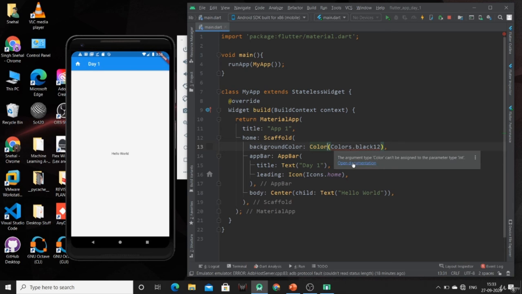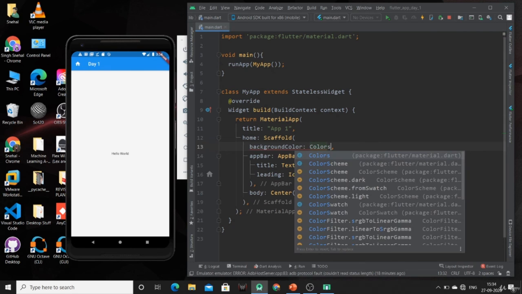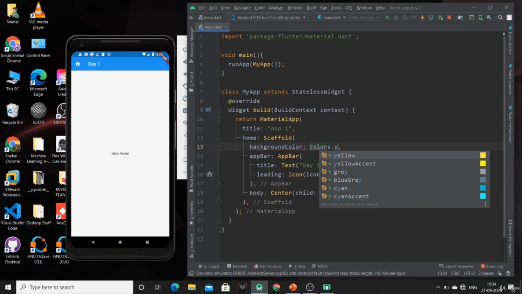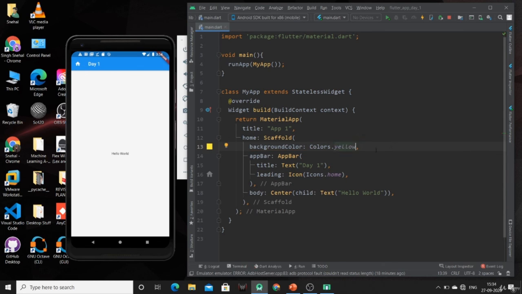So this is showing some error. We can mention it like this. If we are going to use colors dot yellow, then we can use this, and inside the color function we can mention the hexadecimal code or RGB code of the color. So just press Control S. This will change the color of the body part of our app.